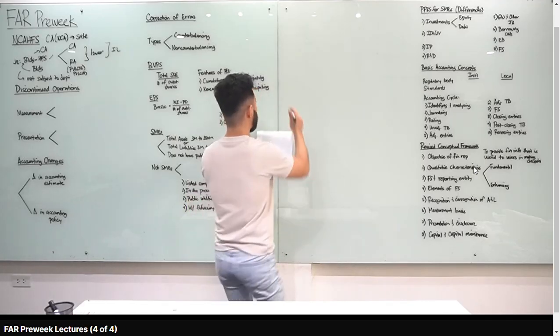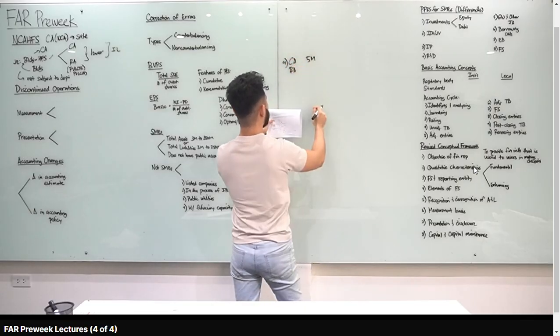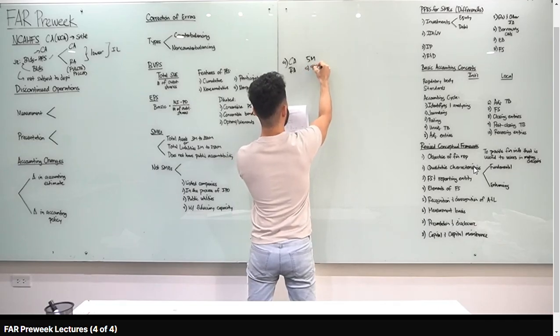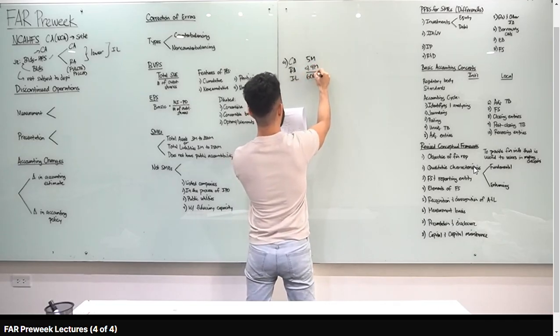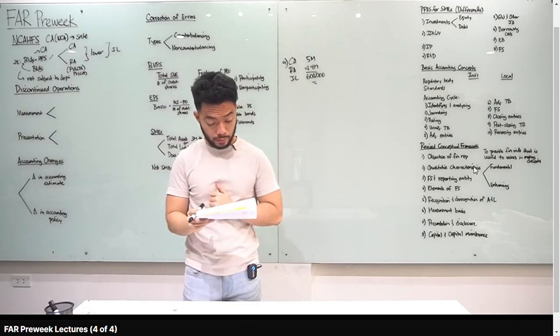Kung pipitin natin class, yung impairment loss, carrying amount, according to the problem, is 5 million. Recoverable amount or the fair value less cost of disposal, 4.6 million minus 200,000, so that is 4.4 million. Difference between the two is impairment loss, 600,000, letter A for impairment loss. Now, let's go to the next question.